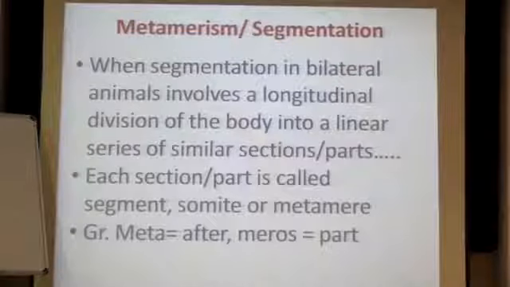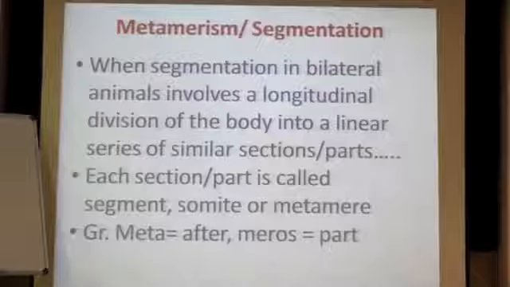Body division is different from segmenting the body. You're segmenting the body in two ways. First, you're making a linear series. Secondly, you're dividing it into equal parts. You're not having unequal groups of segments here; you're having all equal groups, almost equal in size. So that is metamerism and segmentation, which you will see best in earthworm, the annelids. They show the best metameric segmentation, internal as well as external.